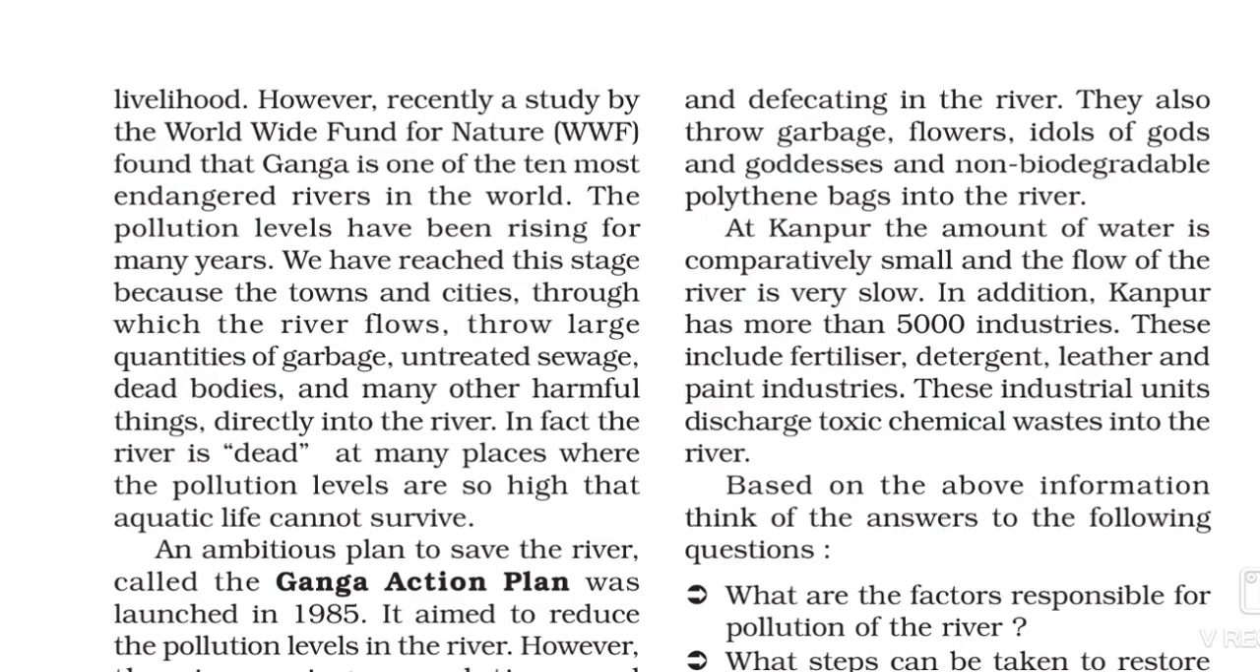So this industrial unit discharges toxic chemical waste into the river. Students, at Kanpur, most of the area is covered with industries. It means this area has more than 5,000 industries, and some of them are related to paint, fertilizers, detergent, leather. All the factories release chemical waste, toxic chemical waste, and they also throw it directly into the river, and that's why at Kanpur the water flow is very slow.